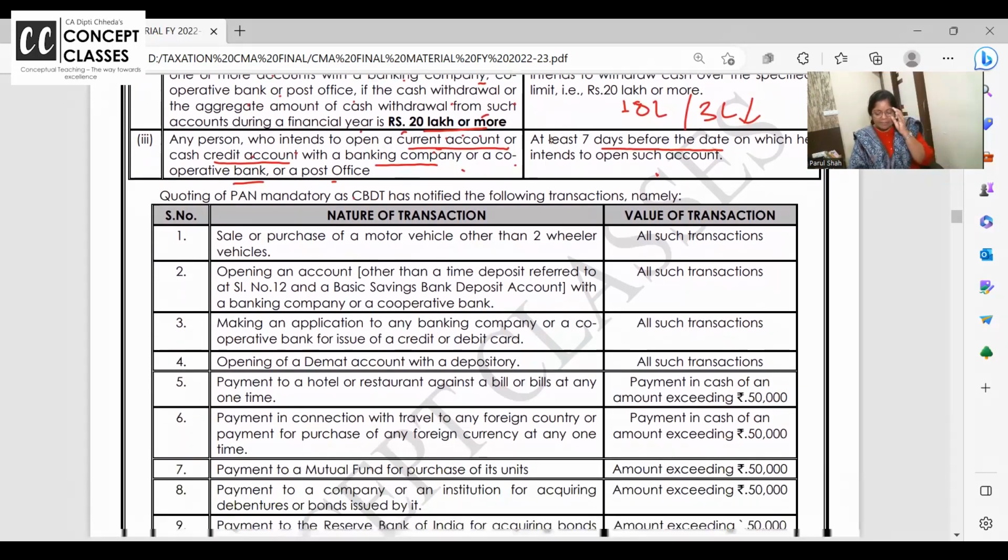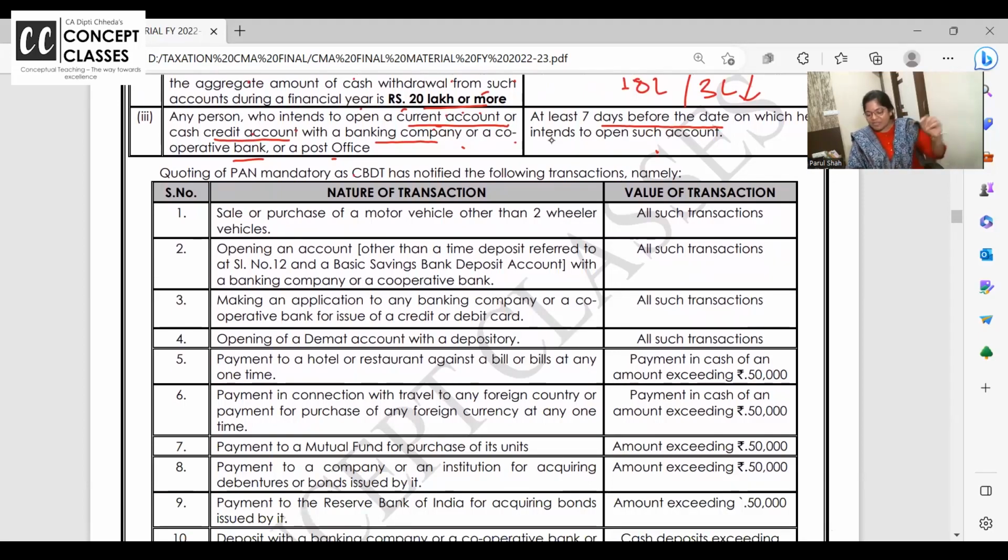Quoting of PAN is mandatory. I will discuss one 4 marks question tomorrow. Today read this list and remember it just like this.